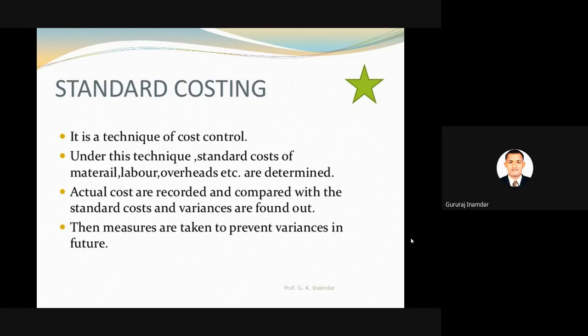Actual costs are recorded and compared with the standard cost, and variances are found out. Suppose we have a sanction or budget of 10 lakh for one unit. But we have to compare it with whatever is as per standard, because the market is not stable. Every day there are different prices of raw material. Government taxes are changing, so we have to consider that factor by comparing with the standard budget or standard cost.